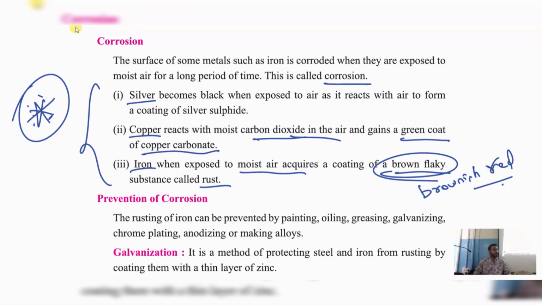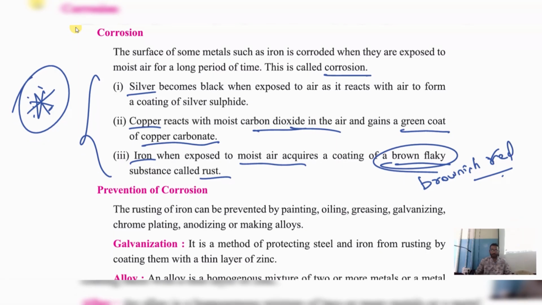Understood the concepts? In silver, black color will form, silver sulfide. In copper, green coat will come, that is copper carbonate. In iron, brownish red will appear, that is called as rust. If brownish red color has formed on the surface of the iron, that is nothing but called rusting. Now, how do you prevent it? How can we prevent it?